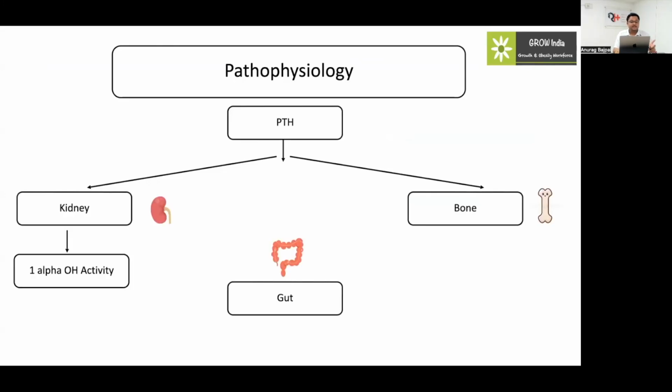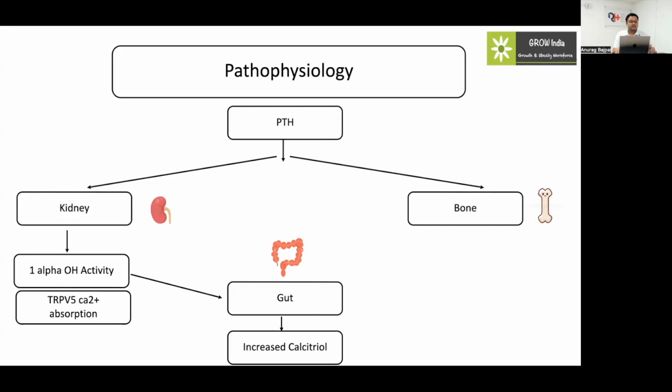In the kidney, it increases the 1-alpha hydroxylase activity in the proximal tubule, causing an increased level of calcitriol, which increases calcium and phosphorus absorption from the gut. As well, in the distal tubule, the PTH increases the TRPV-mediated calcium absorption and reduces the risk of nephrocalcinosis. And there is an increased excretion of phosphate, the phosphaturic effect of the PTH, by inhibiting the NPT2 channels in the kidney.